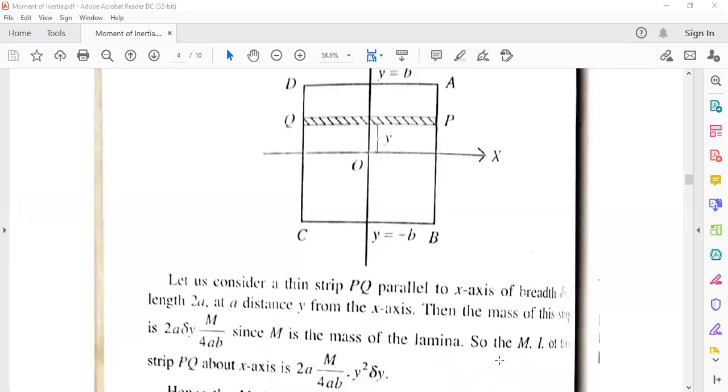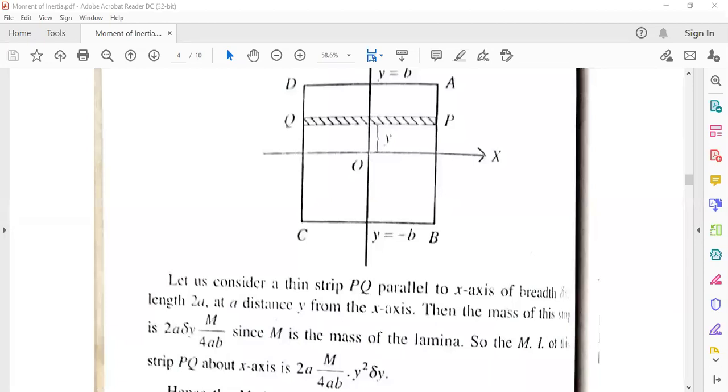Since m is the mass of the lamina, the moment of inertia of strip PQ about x axis is 2a into m by 4ab into y square delta y. The mass of the given rectangular lamina is uniform, that means it is continuous. Uniform means continuous, so we can make it into integration. As it is continuous mass, not discrete, we can make the summation into integration.